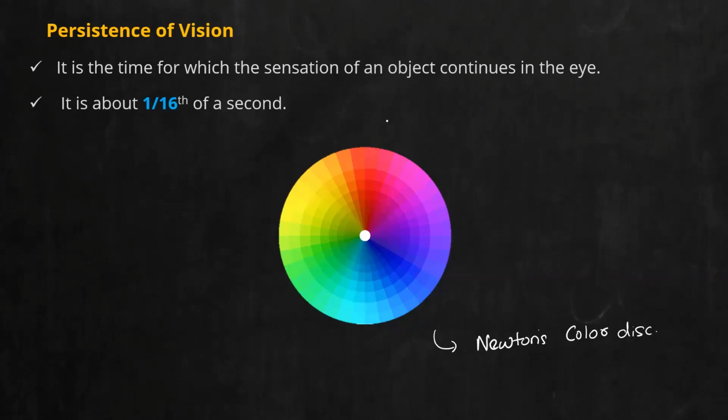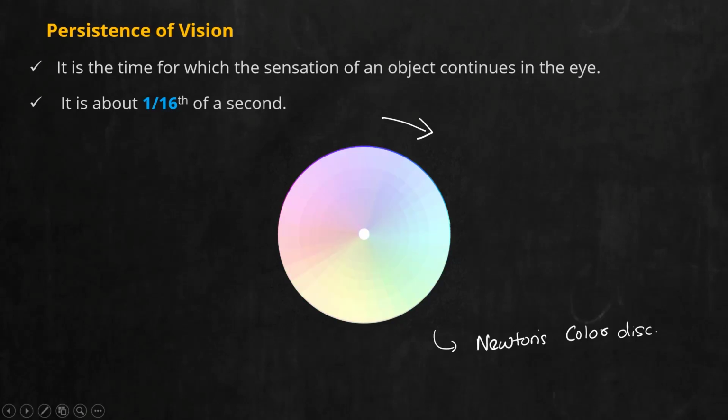Now what Newton did is that he started to rotate this disk at a high speed. And when it starts rotating, you no longer see the colors distinct as now. You only see a white kind of shade. So if I rotate it, you can see now. When it starts to rotate, the distinct colors are no longer visible. You can see that it is almost white.